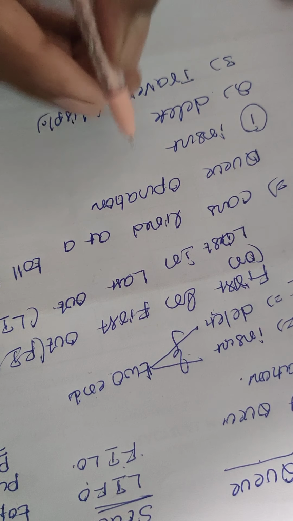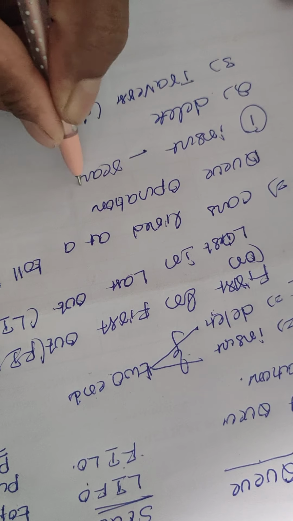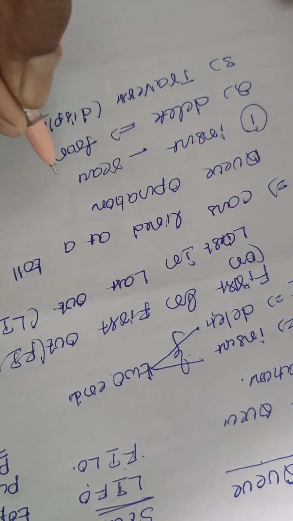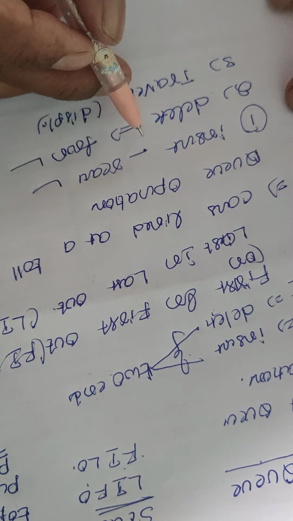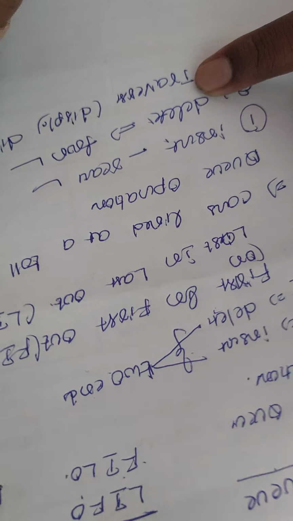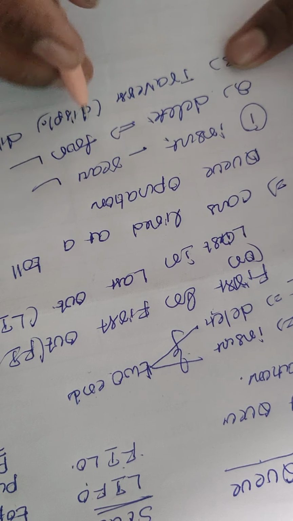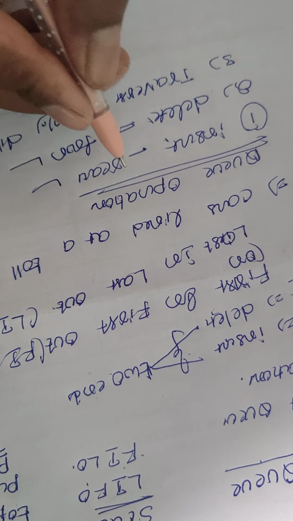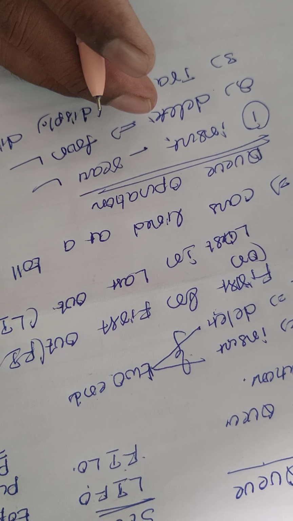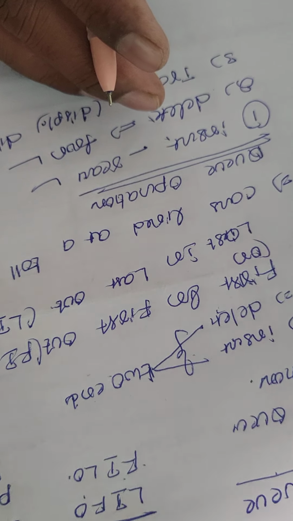Insert means at the rear we insert the value, and at the other end, called front, we delete. This is the one end, this is the other end. This is the insertion, this is the deletion. If you want to display, that is called traversing. So these are the queue operations. We will discuss the algorithms in the next session.